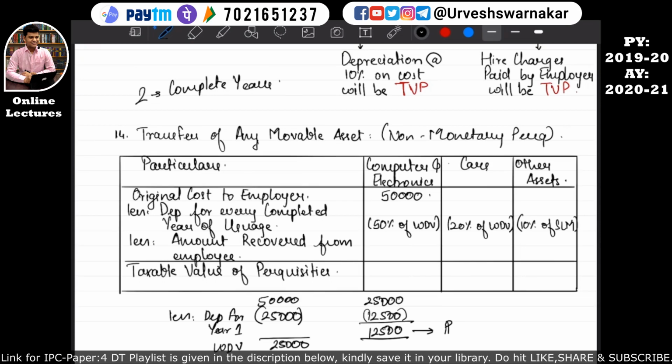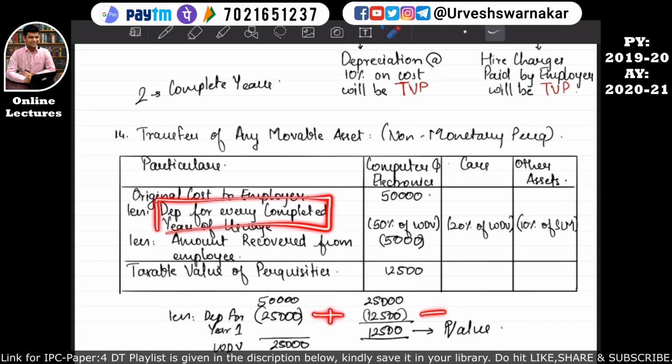And if the employee has paid something to the employer in order to acquire such movable property at a concessional rate, for example, the amount of rupees 5,000 in order to take that laptop, we have to calculate the depreciation for every completed year of usage. So the depreciation we have calculated, we have to find out the aggregate depreciation over the entire completed 2 years of usage. It will be equal to 37,500.